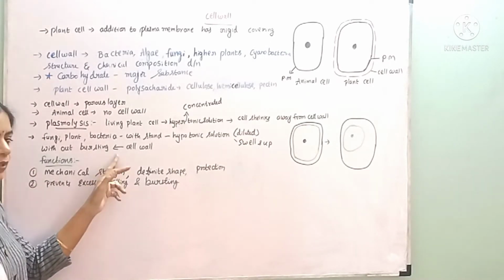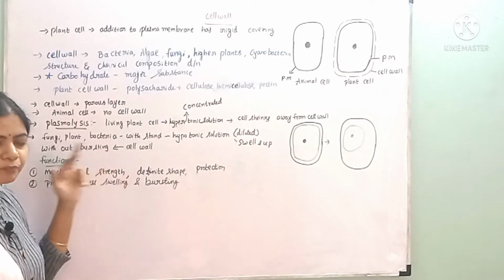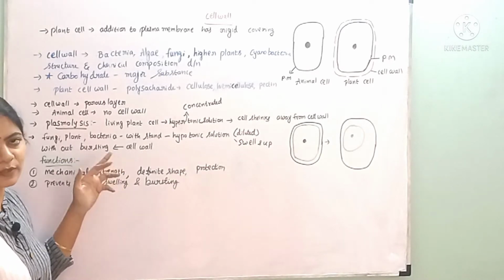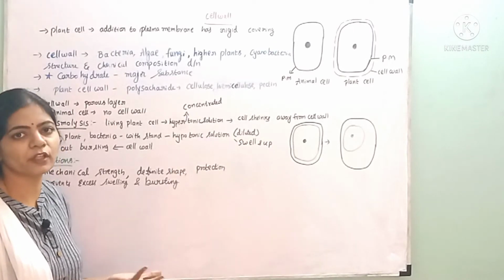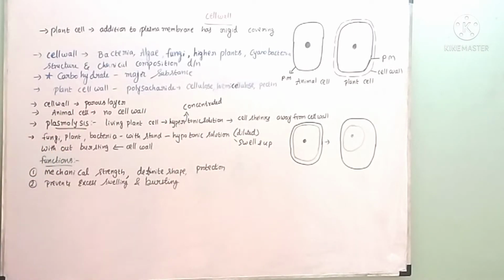So this is one of the major advantages of the presence of the cell wall in plant cells, because when we keep them inside a hypotonic solution, they will not easily burst like animal cells.